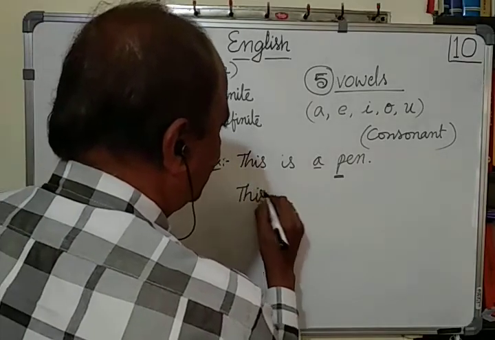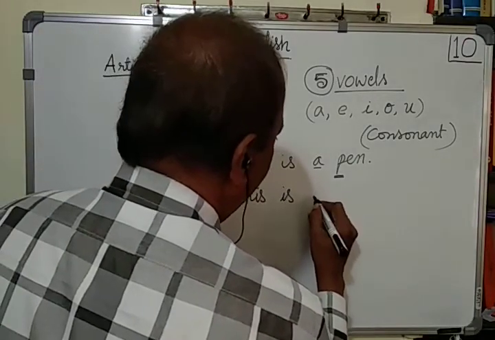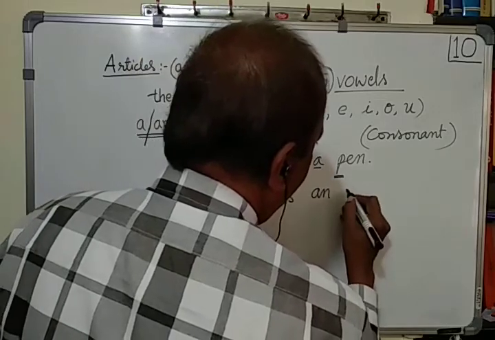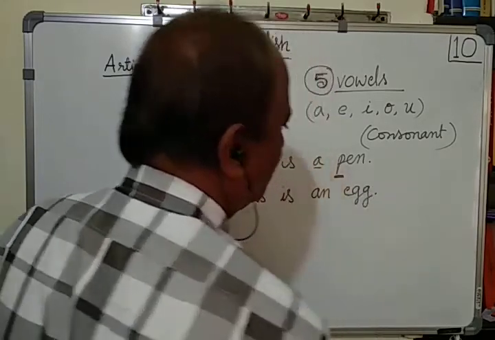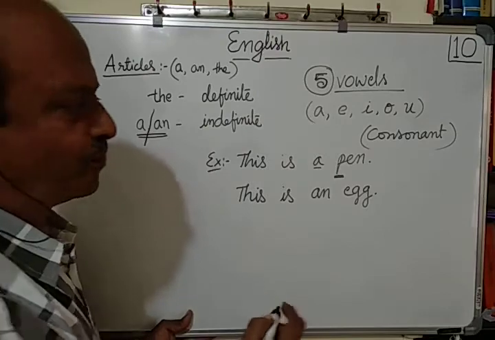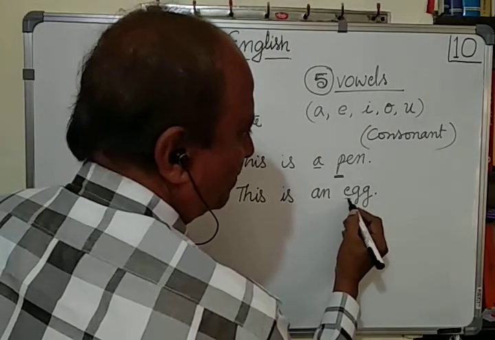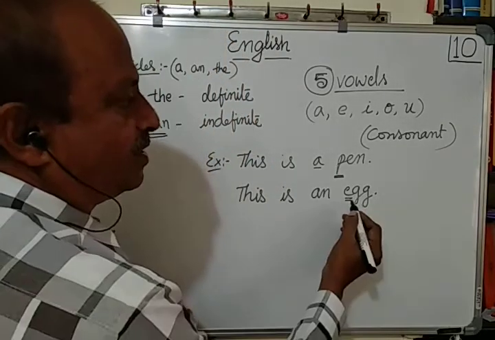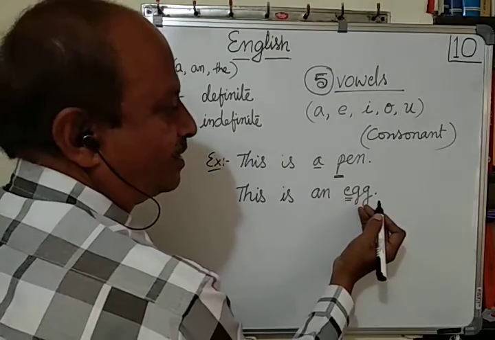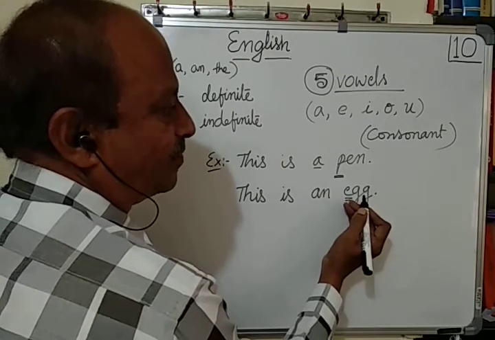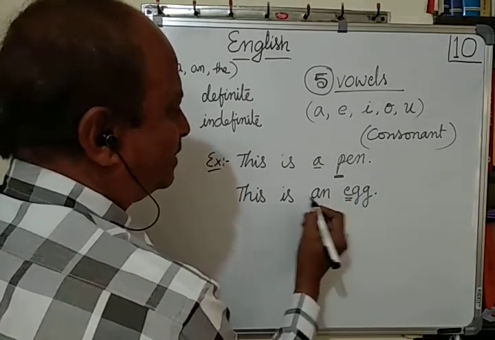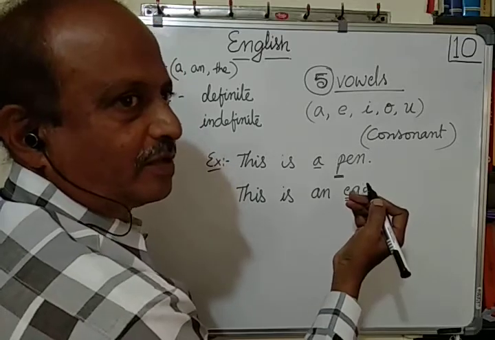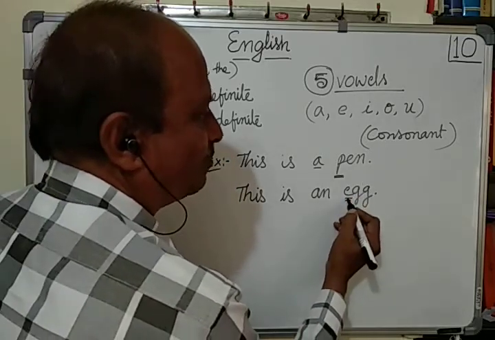Otherwise, look at this example. This is an egg. If it is an egg, "anda," then see, there is E. The word immediately after this article is E. Then I cannot say this is a egg, because here is a vowel.